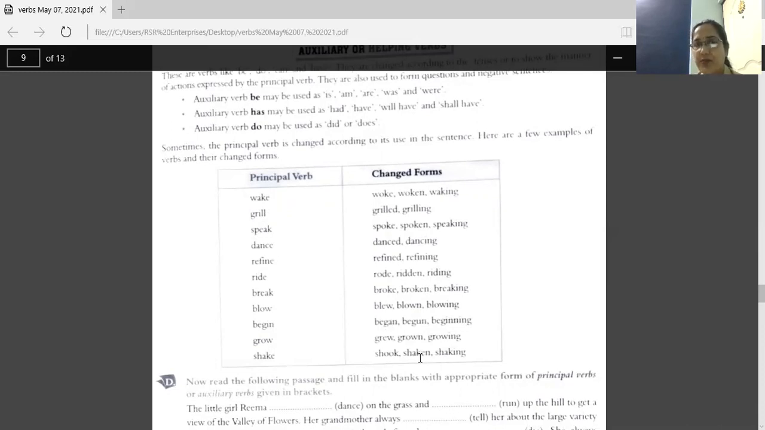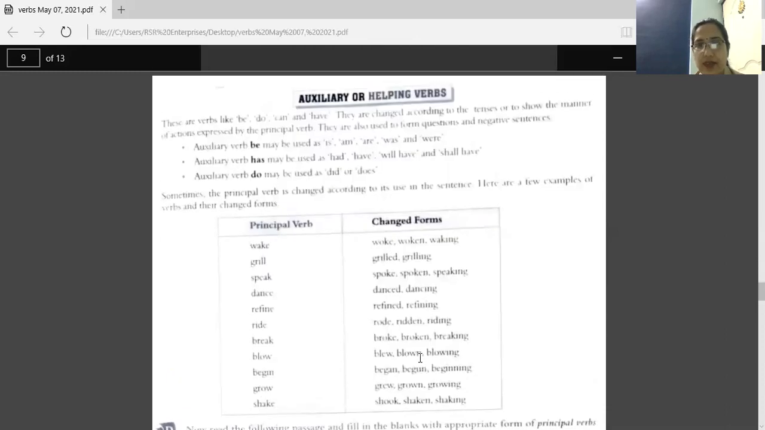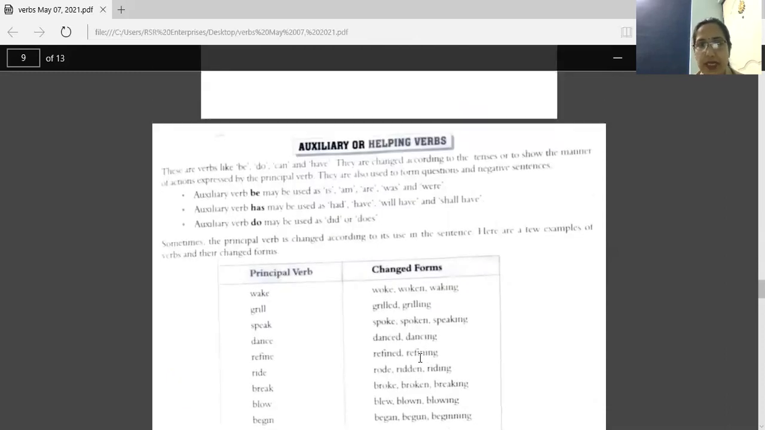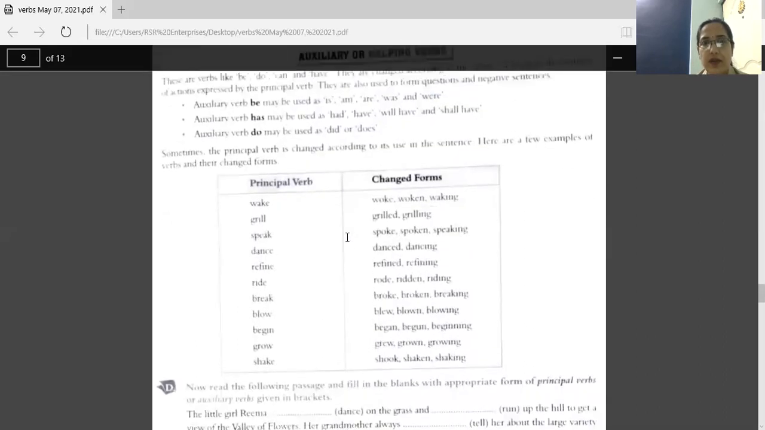So these are different forms of the principal verbs given here. These are a few examples. So again, I'm repeating forms of be: is, am, are in present, was, were in past; has and have in present, had in past tense, will have and shall have in future tense; do and does in present tense, did in past tense.